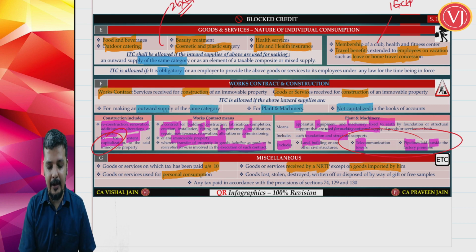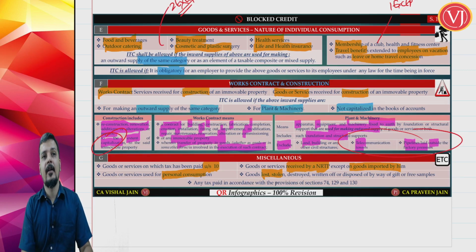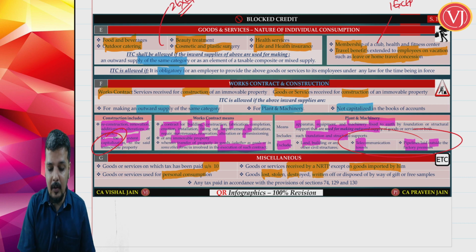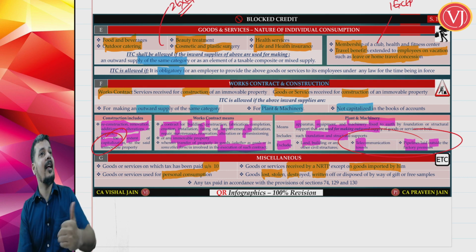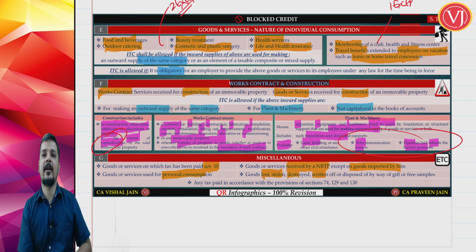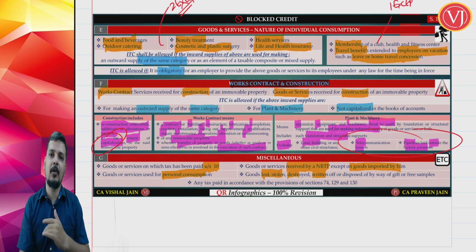Now the next point, if the goods are lost or stolen, I cannot take the credit. If the goods are destroyed, I cannot take the credit. If the goods are written off in books of accounts, I cannot take the credit. So if there is a theft, lost or stolen, no credit. If there is a destruction, again no credit. If I have written off in my books of accounts, goods are there but I have written off in my books of accounts, no credit.